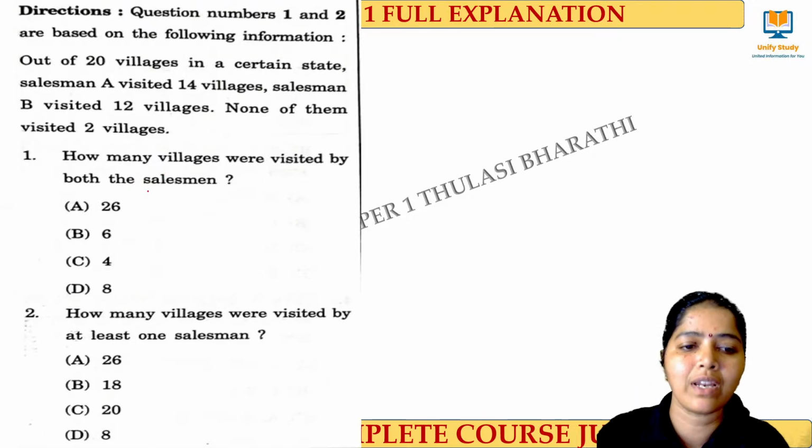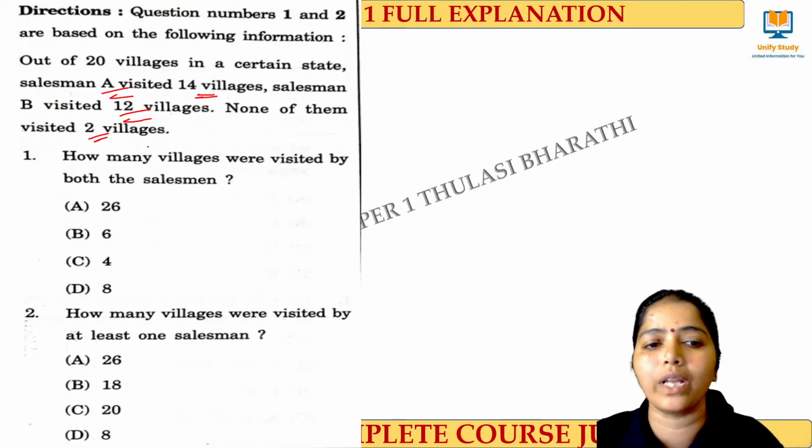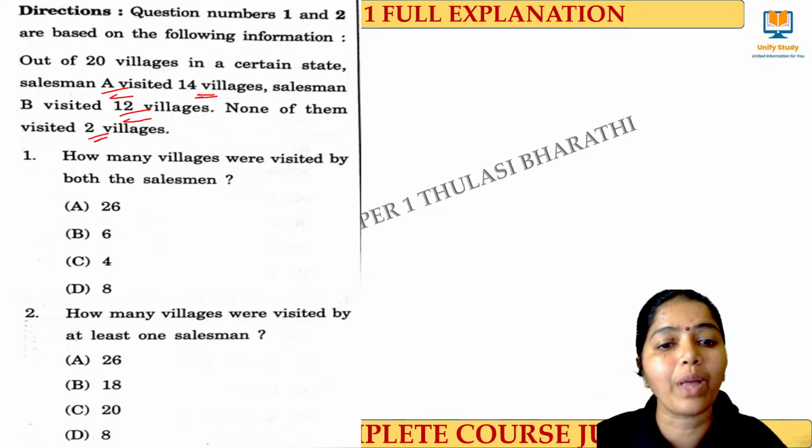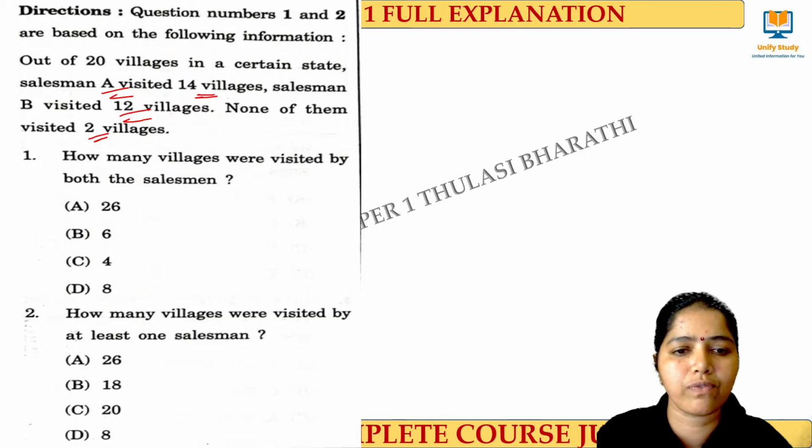Different tables they have given. Out of 20 villages in a certain state, salesman A visited 14 villages, salesman B visited 12 villages. None of them has visited 2 villages. Then the question is how many villages are visited by both the salespersons. Right. Here the right answer for this question is option D. See, we can use this formula.